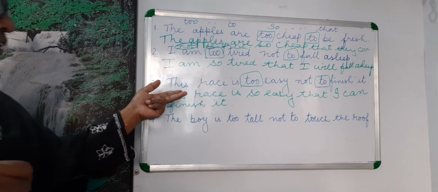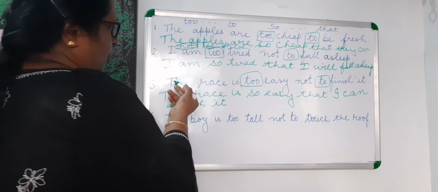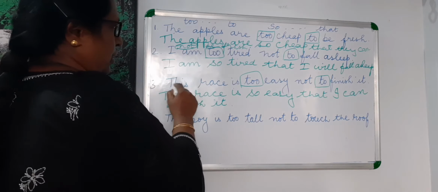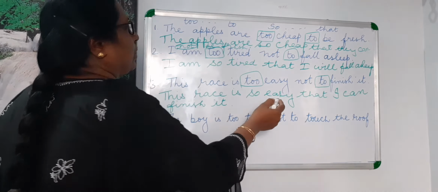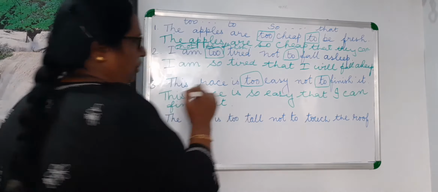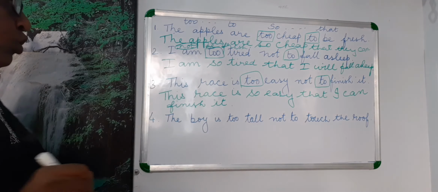So the race will be finished by someone. So you will use some subject there. This race is so easy that I can finish it. So there is no "not".